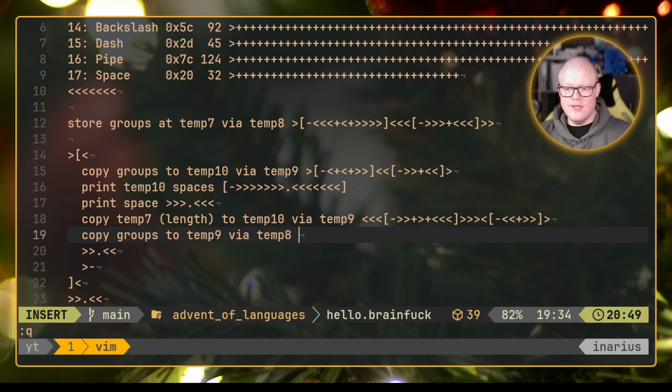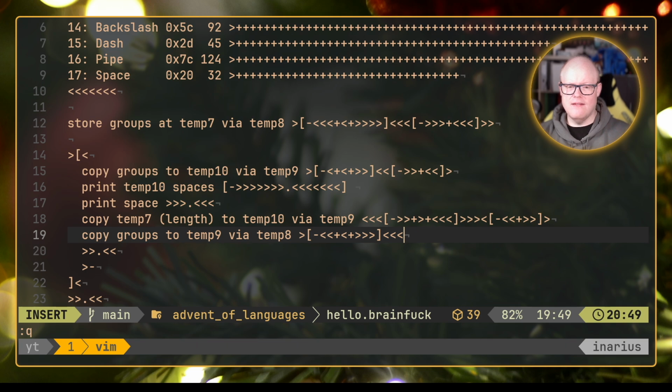So what we do here is we go to the groups here, so 1 up, we go then minus there, we go then to temp9 and add it there, and we go 1 again to temp8 and add it there, and then we go back three addresses to the side, and so we have copied it to both of those. So now we actually need to go to our temp8, so we go back, wait a second, 3. Yes, we do, don't we? Yeah, we go back 3, so now we are at our